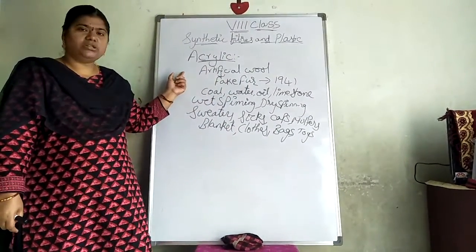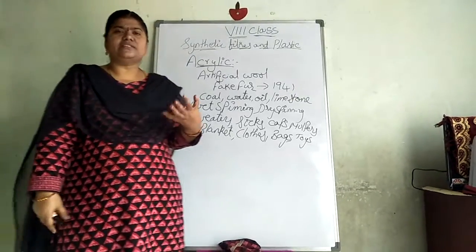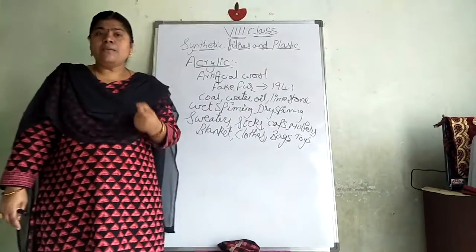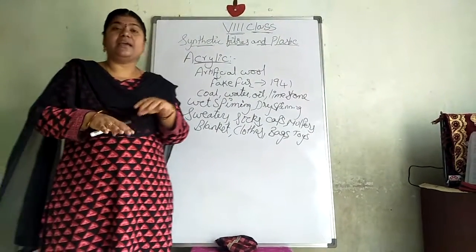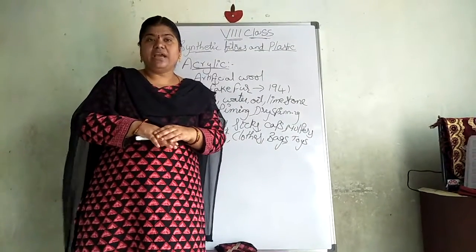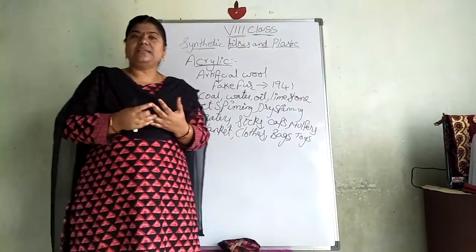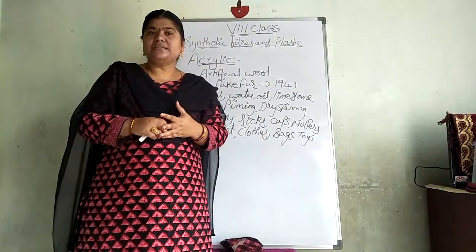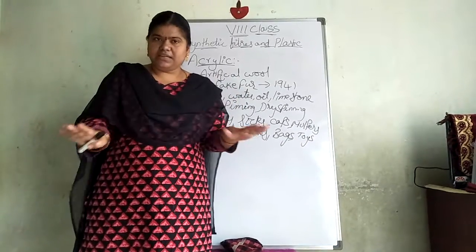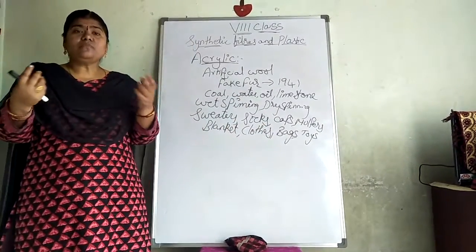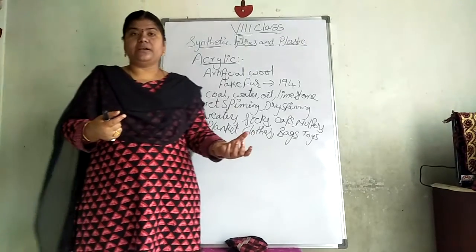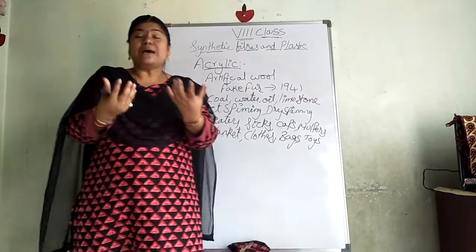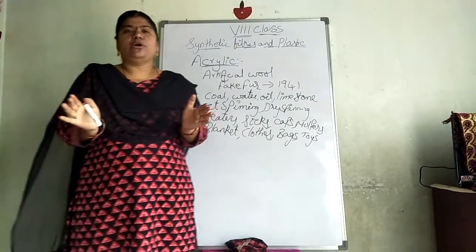Even acrilan, when we are wearing it in winter season, different varieties and different models you will get in the market. Seeing that, we purchase different varieties, but you can observe that they may create skin problems. So when we are choosing the fabric, we have to see whether it is suitable for us. That's why, according to the seasons, in summer season we never go with synthetic fibers. We go with cotton fabric, which gives us comfort, absorbs the sweat and keeps our body cool.